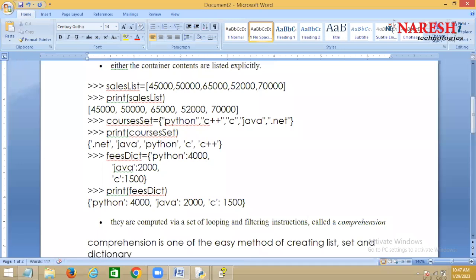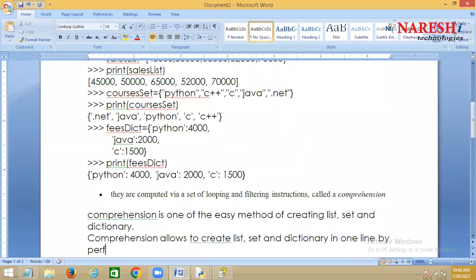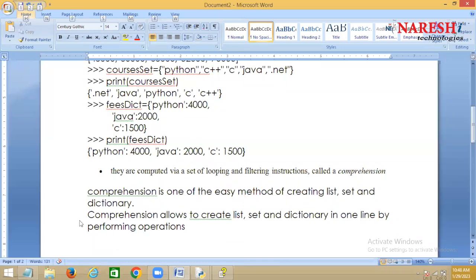dictionary. Comprehension allows you to create a list, set, and dictionary in 1 line by performing operations.